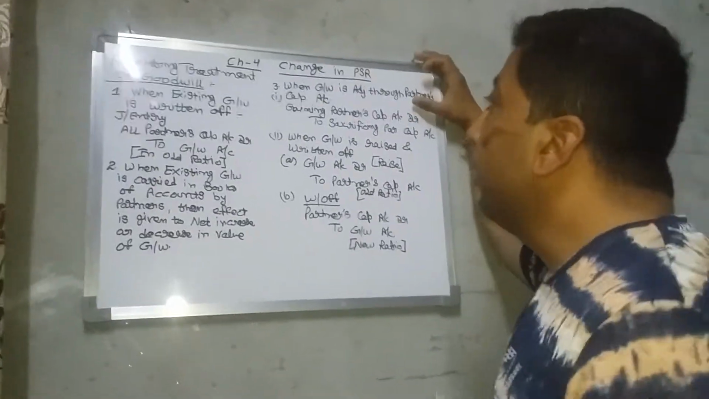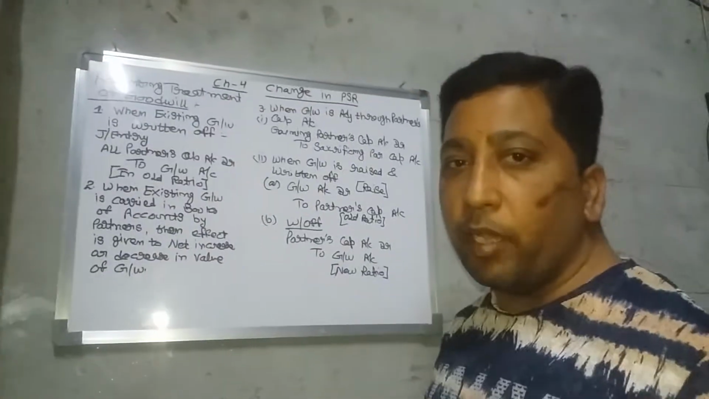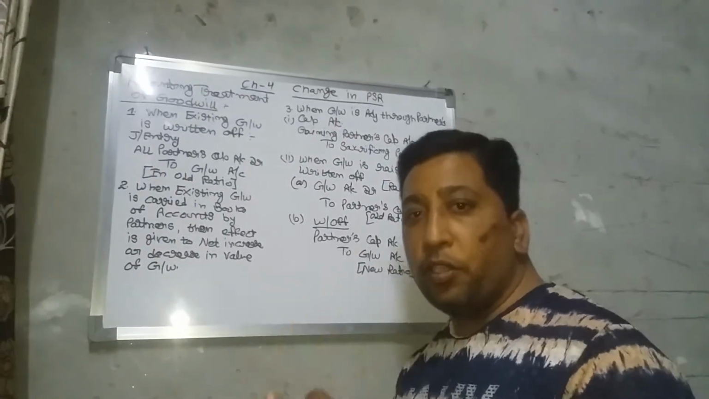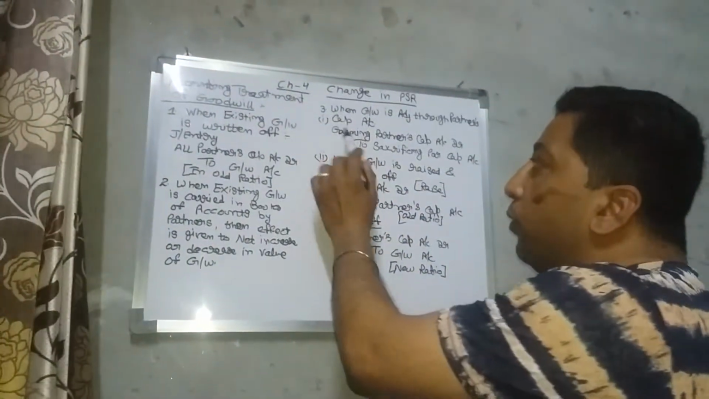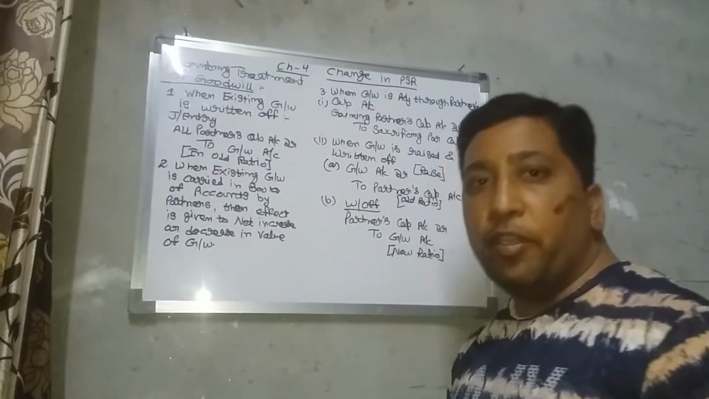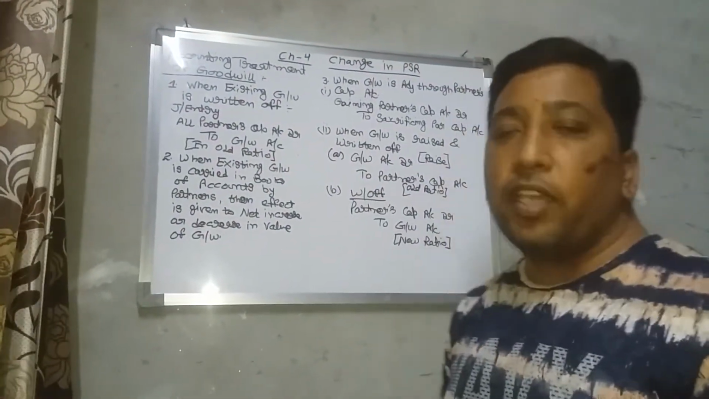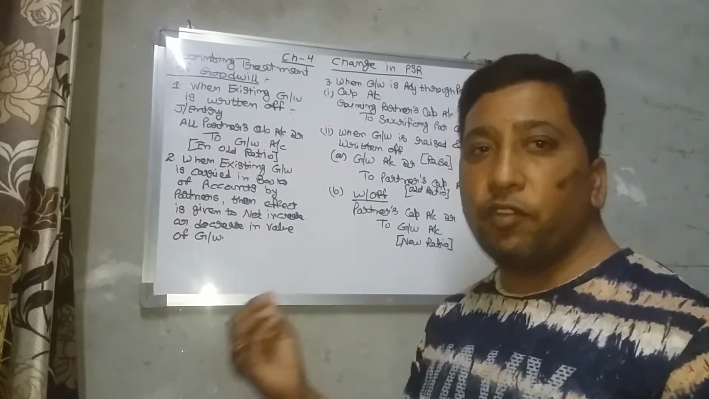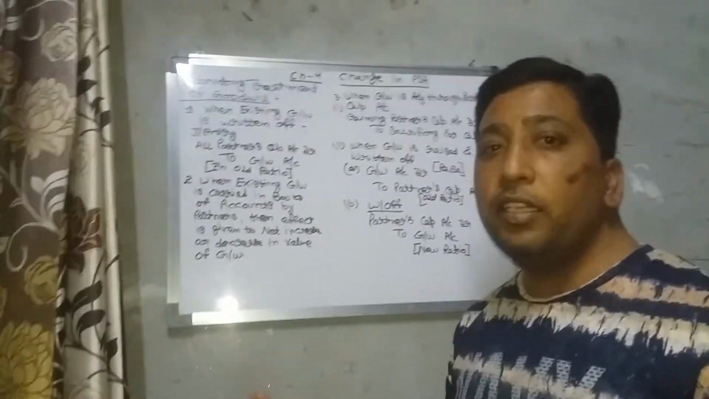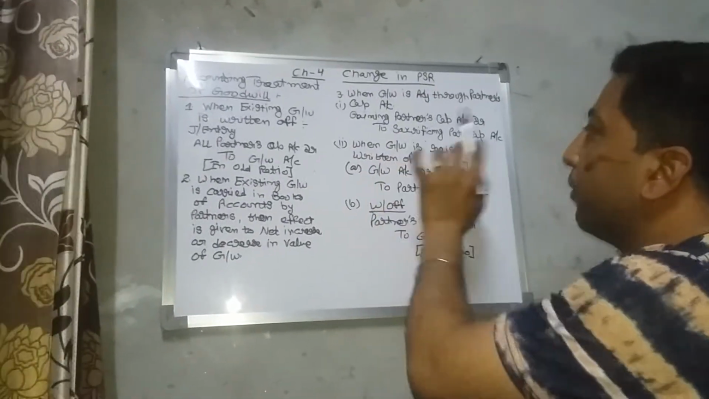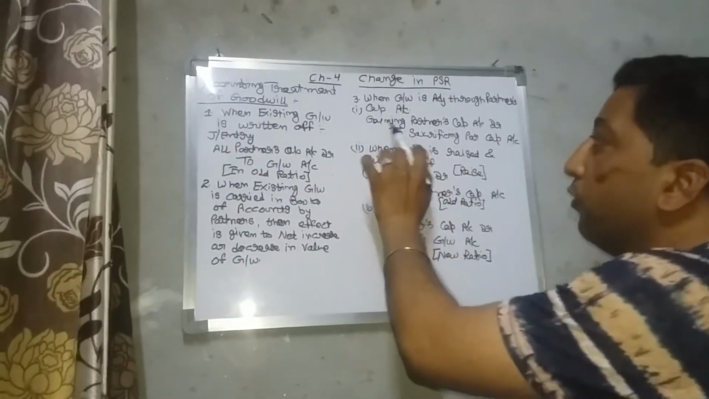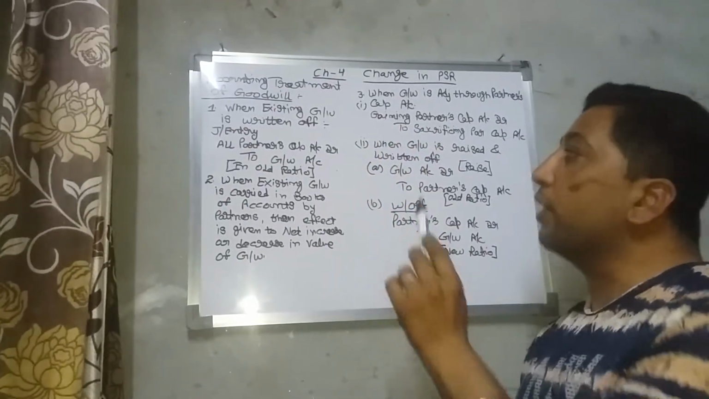And the third topic, when goodwill is adjusted through partners' capital, meaning whenever you adjust it through the capital accounts, then the journal entry would be gaining partner capital account debit to sacrificing partner. As we have discussed earlier, we first calculate the sacrifice ratio and gaining ratio. Then the gaining partner would be debited and the sacrificing partner would be credited. Then the entry would be gaining partner capital account debit to sacrificing partner.